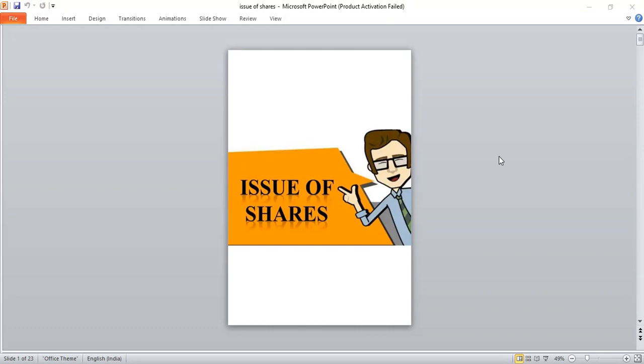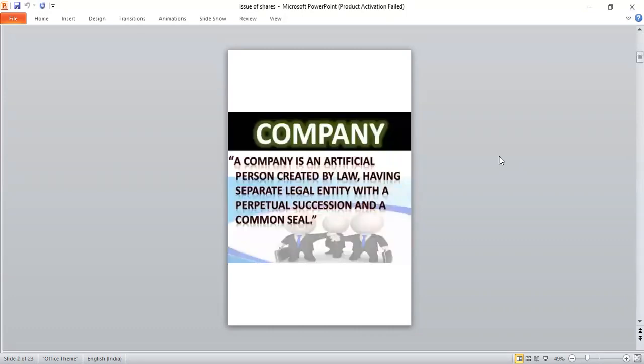Now, what is meant by issue of shares? Let us first discuss the company. What is meant by company? After that, you discuss issue of shares. A company is an artificial person created by law, having a separate legal entity with a perpetual succession and a common seal.